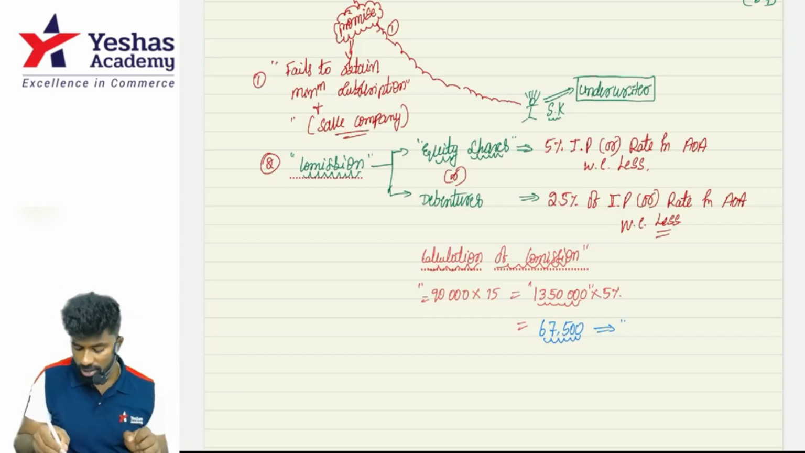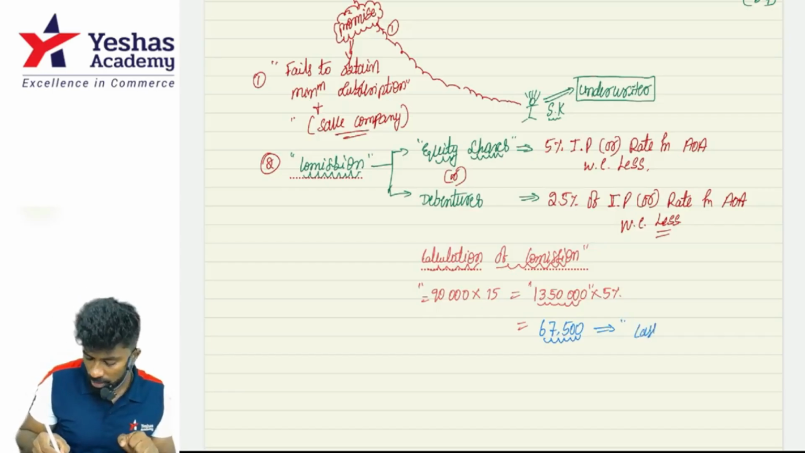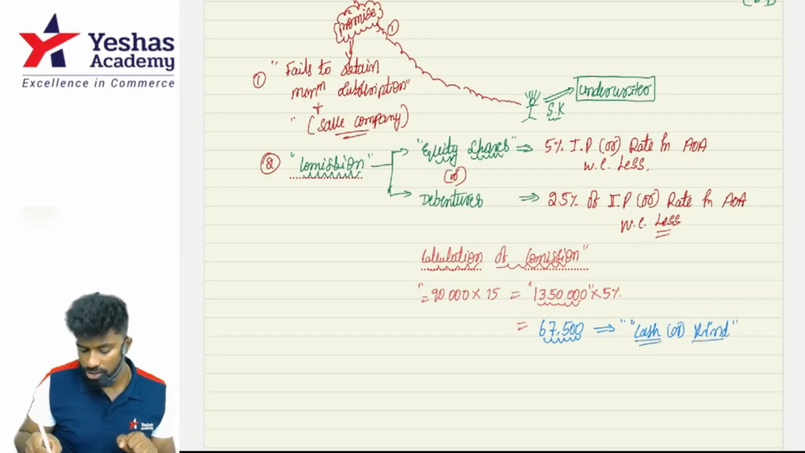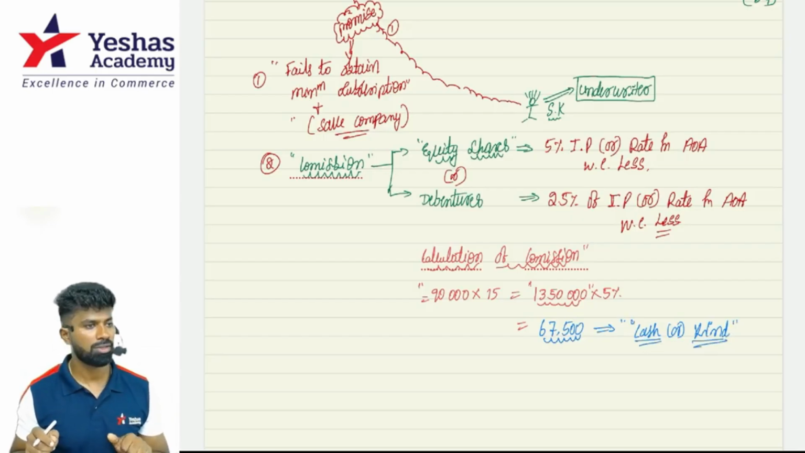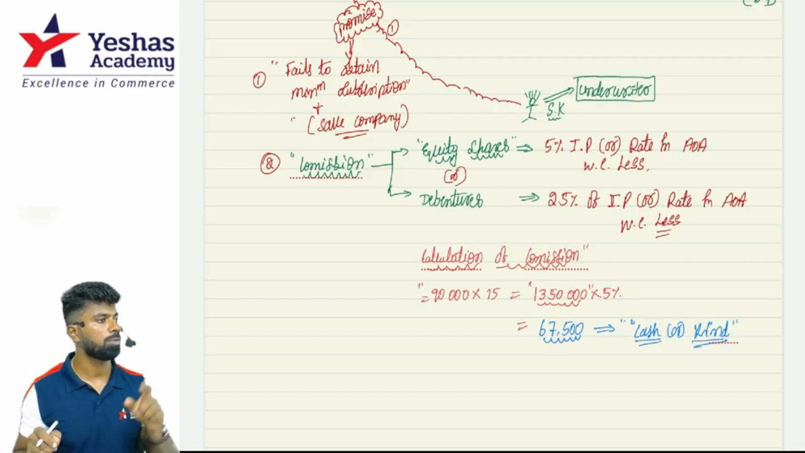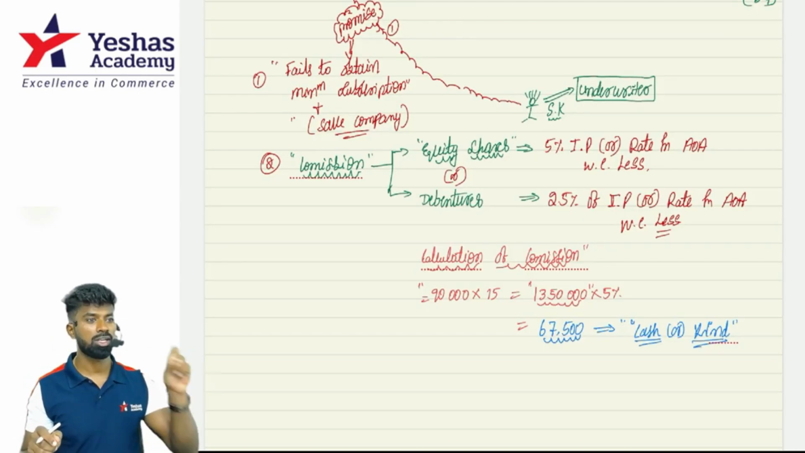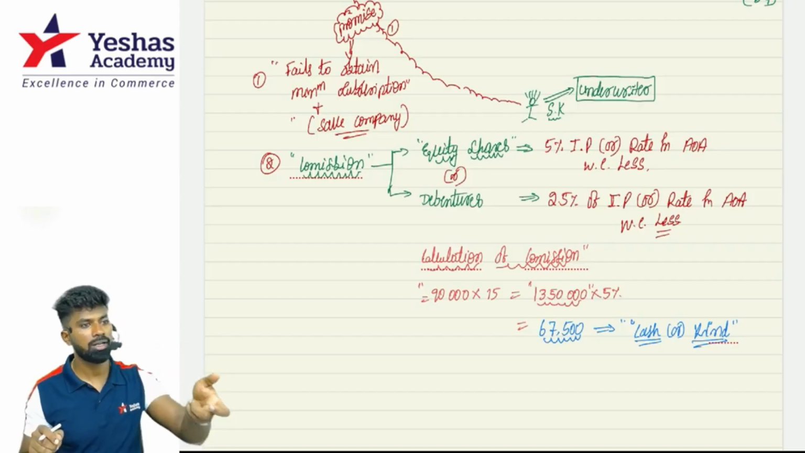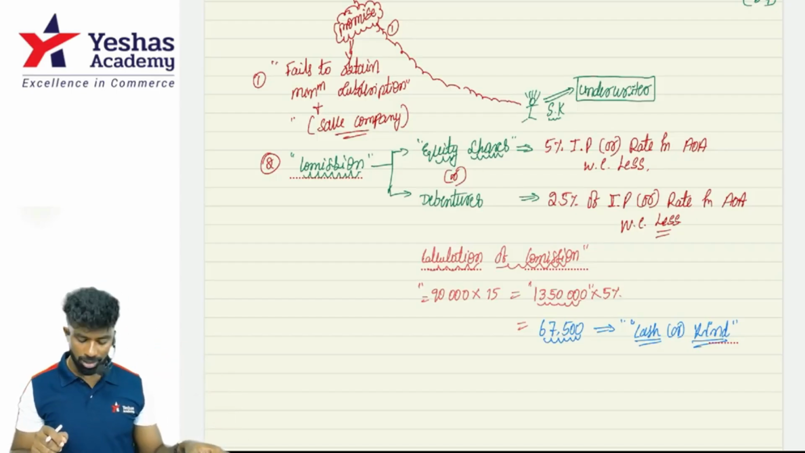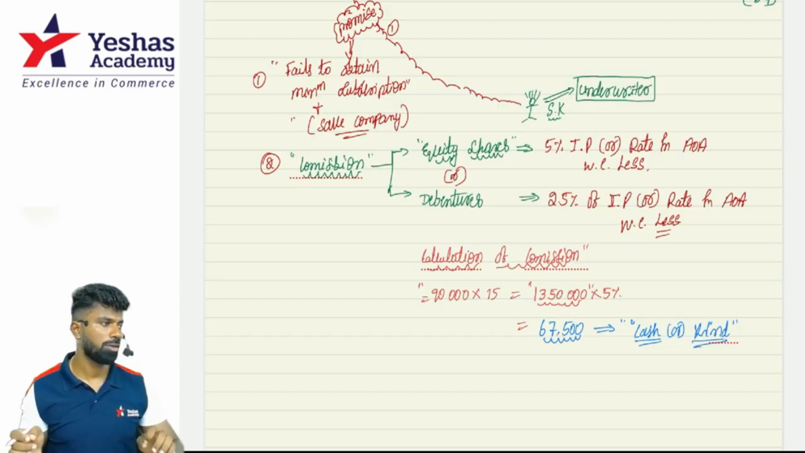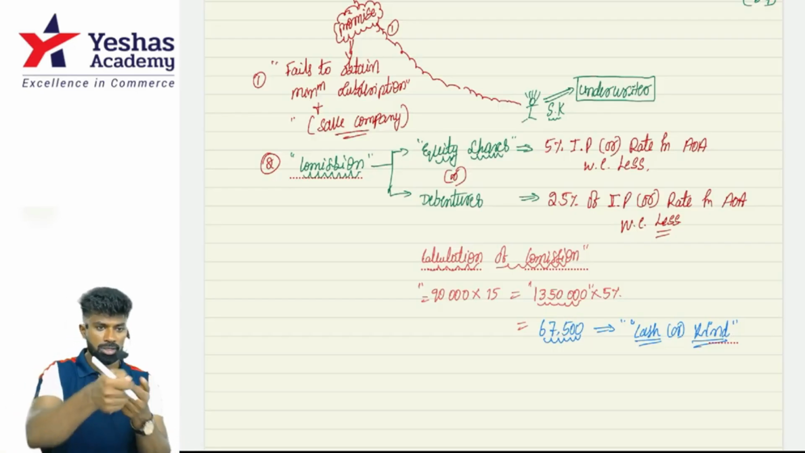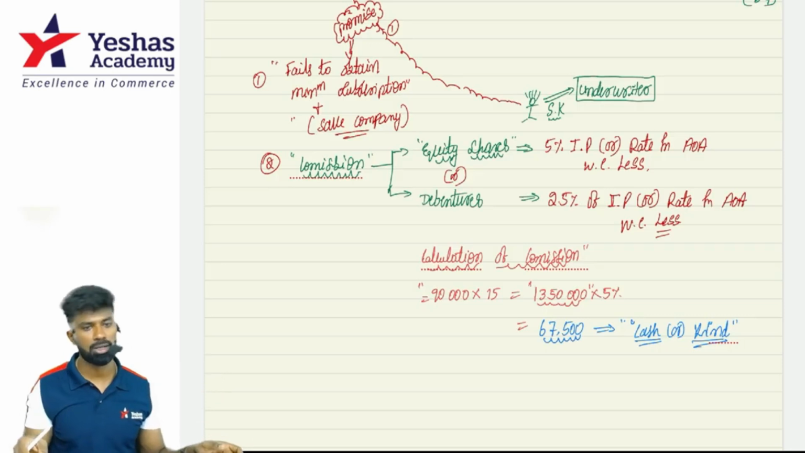This can be paid either in cash or in kind. Instead of giving cash, can we give shares worth 67,500 to Shah Rukh Khan? Possible. So underwriting commission can be paid either by cash or in kind. We can pay this either out of the proceeds of the issue or out of the profits of the company.